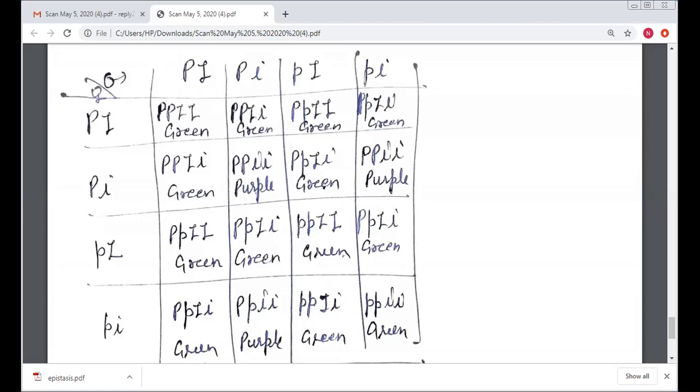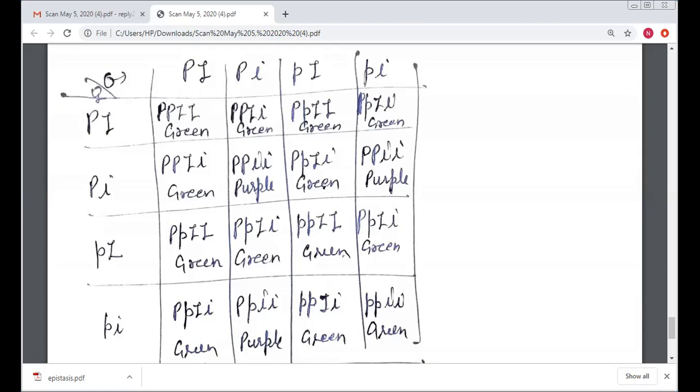And the combinations continue: capital I for green, capital P small i for purple, capital P small p capital I again green. Capital P small i again represents the purple, because capital I is absent here, so it expresses the dominant character of capital P. So it shows the purple leaf.